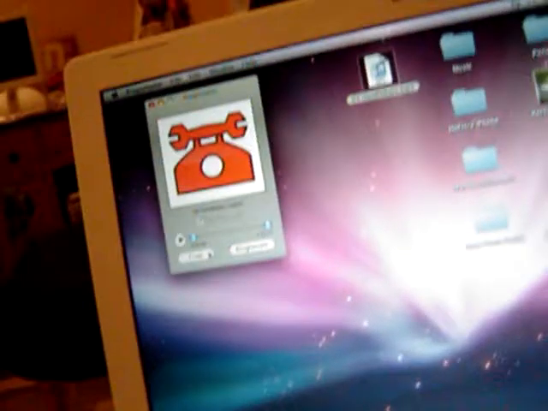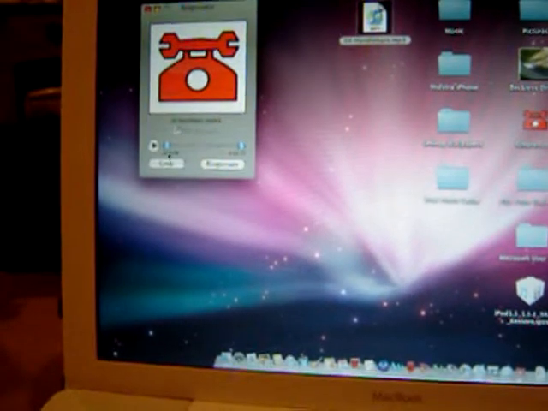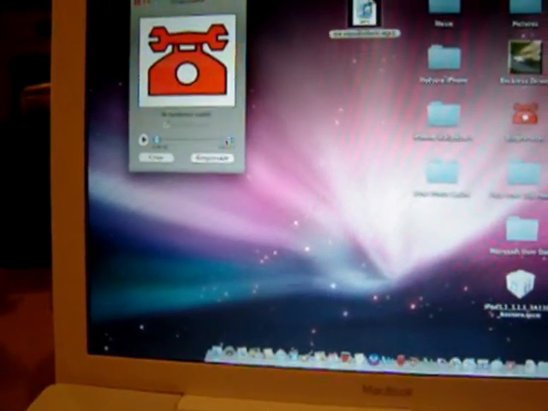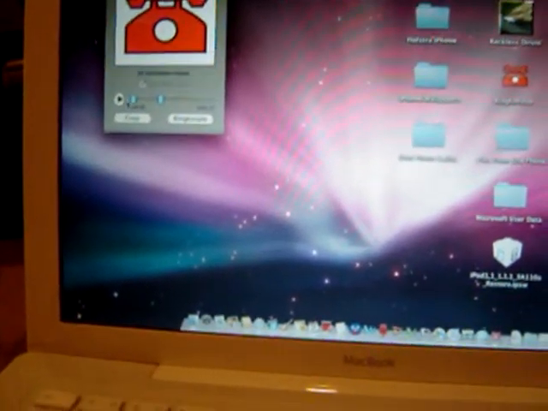I'm just cropping it right now. You're going to just drag it and try to make it smaller, the smaller the less space it takes up.